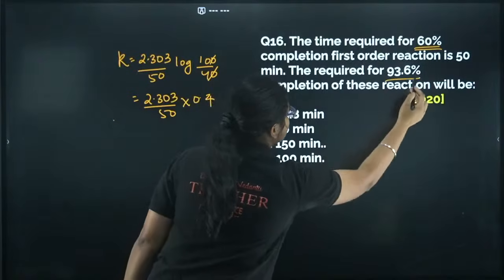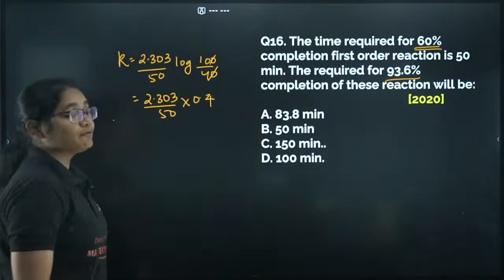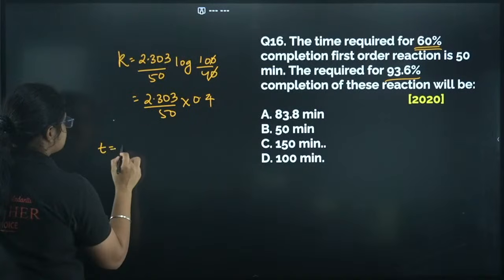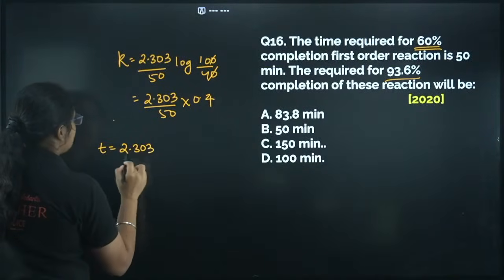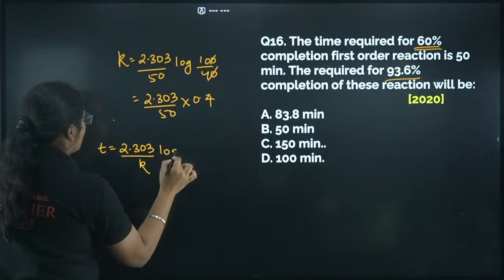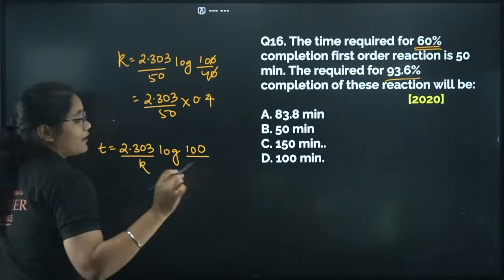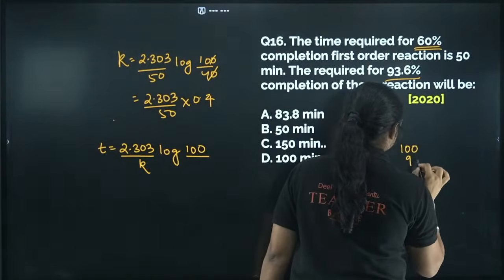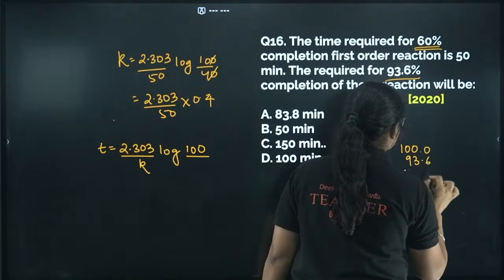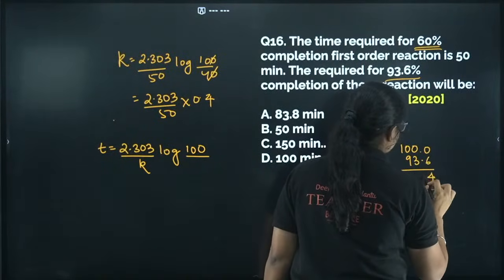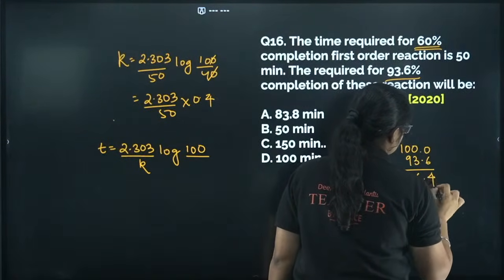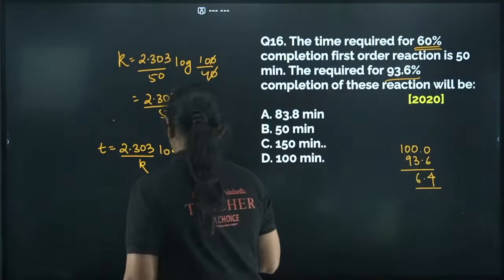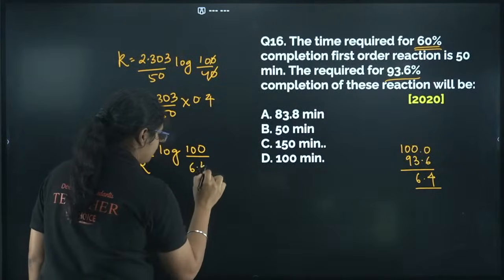Next, the question is asking to calculate the time required for 93.6%. So what will be the time required here? See, 2.303 by k log of 100 by 100 minus 93.6. So I have 10 minus 6 is 4, 9 minus 3 is 6, so I have 6.4 here, right? 100 by 6.4.